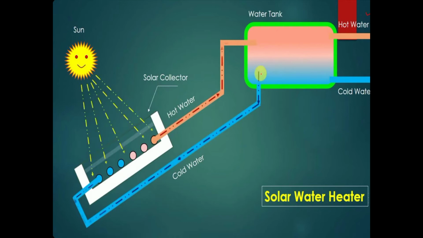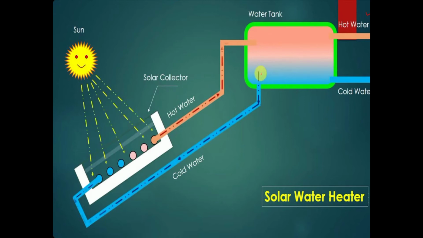And the second part is of a water tank. To that water tank, there are 4 pipes connected. Two pipes are for the outlet section: from those 2 pipes, one is for cold water inlet purpose, and the second is for hot water out for application purpose. Of the remaining two, one pipe is connected to the solar collector, and the second pipe is connected from the solar collector to the water tank.